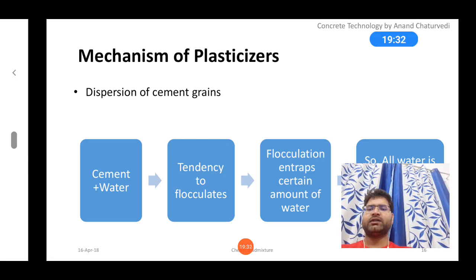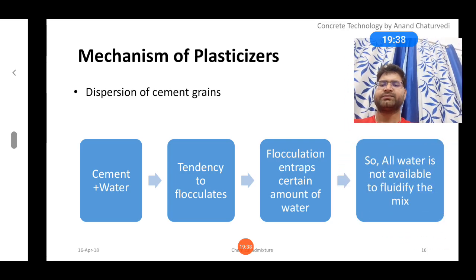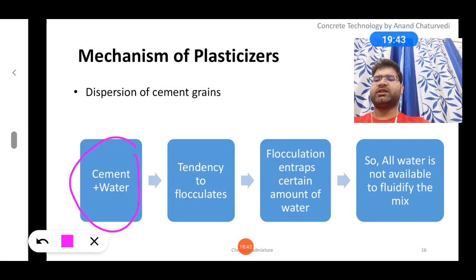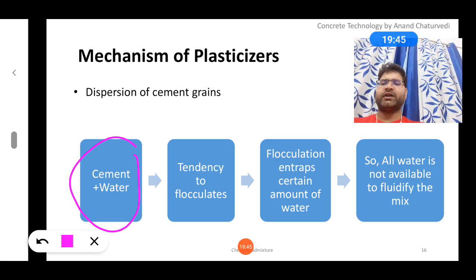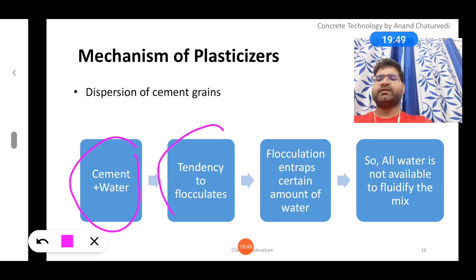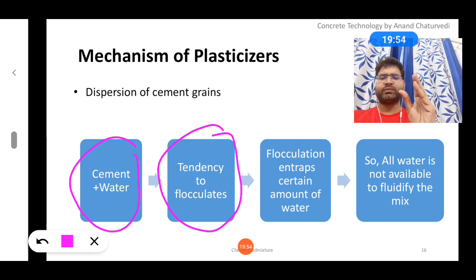So before that we discussed the plasticizers. So let's understand the mechanism of plasticizer. So this is water cement ratio. When water mixes with cement, it has a tendency to flocculate. Flocculate means it forms different small packets.